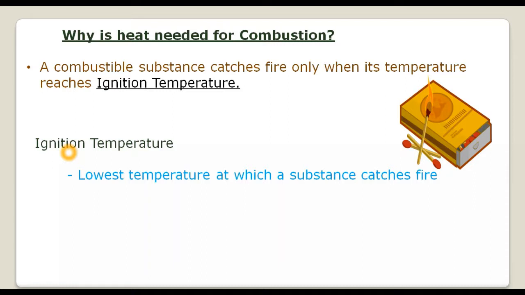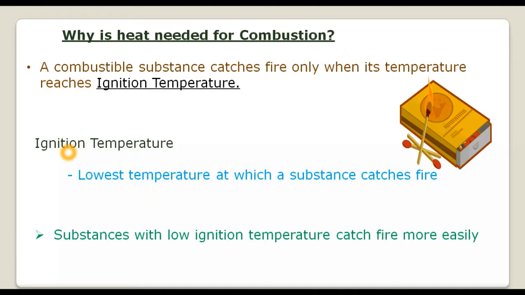There will be some substances which have a low ignition temperature. Low ignition temperature means they will very easily catch fire because the ignition temperature is already low. If the ignition temperature is high, it will not catch fire easily. So, substances with low ignition temperature catch fire more easily.